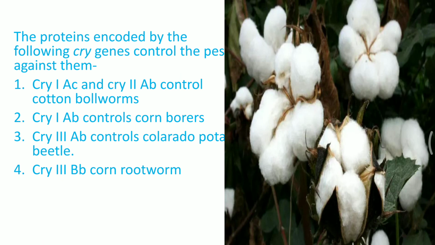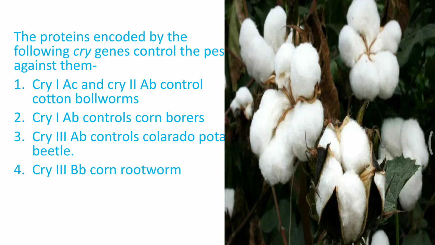Now, there are various types of cry proteins which are introduced into the plants in order to fight against different kinds of pests. For example, Cry1Ac and Cry2Ab control cotton bollworms. Cry1Ab controls corn borers.